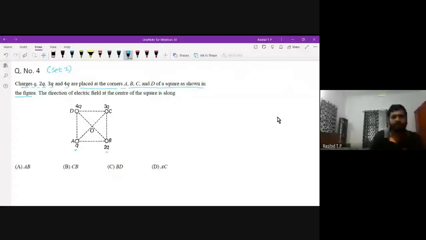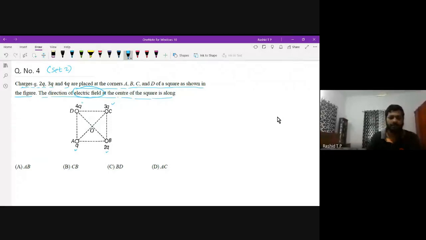The direction of the electric field at the center of the square is asked. Whether the electric field is along this direction, this direction, or this direction, they are asking the direction of the net electric field. They are not asking the magnitude.